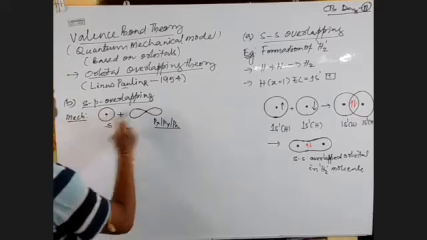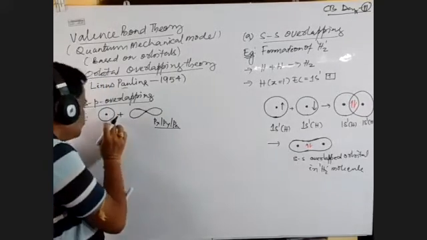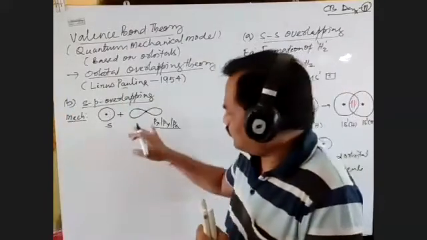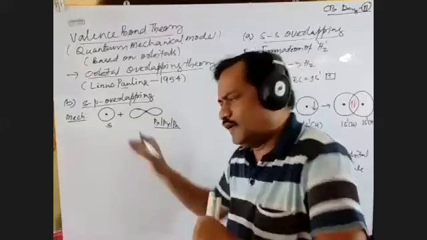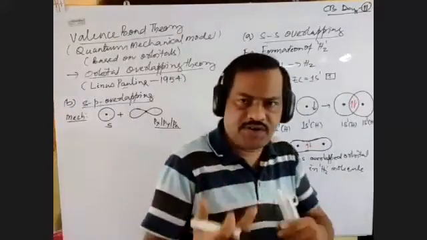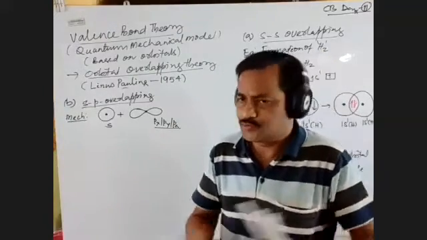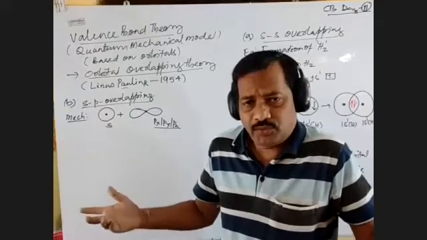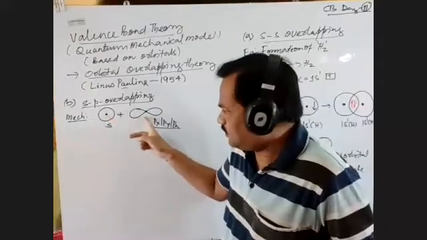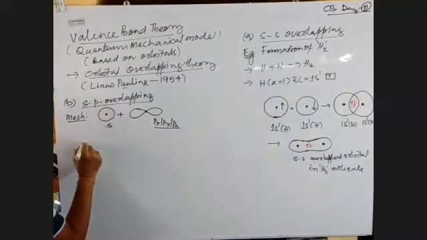Right. So when they're overlapping, p orbital is a little more powerful than the s orbital, because s orbital is very close to the nucleus, so it has less energy. So p orbital has more energy than s. So you can say here, who is eating what? As you know very well, when the snake eats the frog, the stomach of the snake is going to increase. It is going to bulge. So this is snake, this is your frog. This has more energy, this has less energy. So what will happen here? Now this will continue like this.